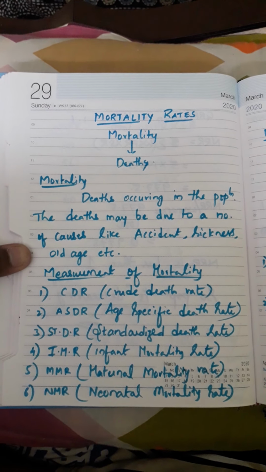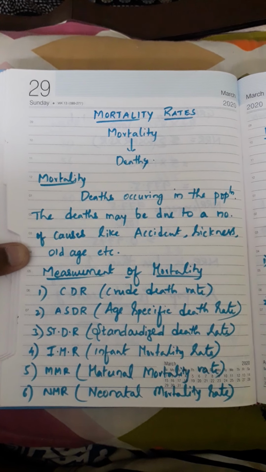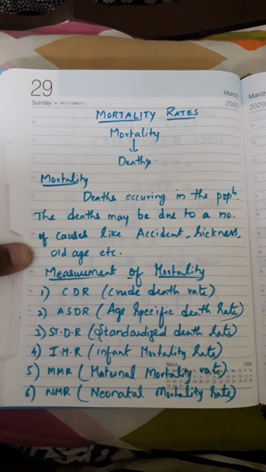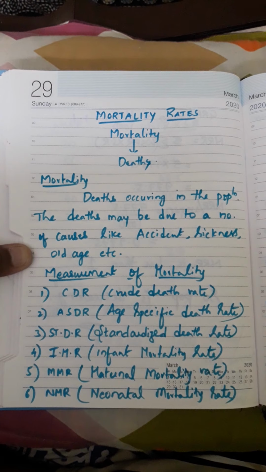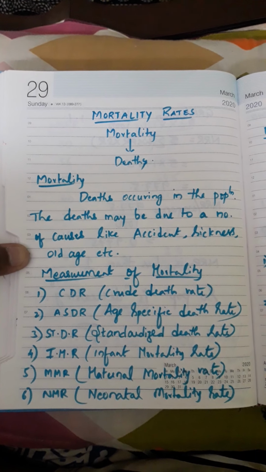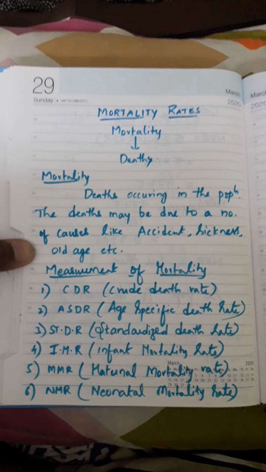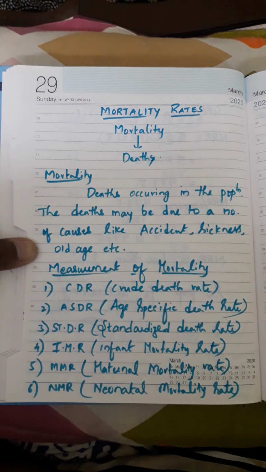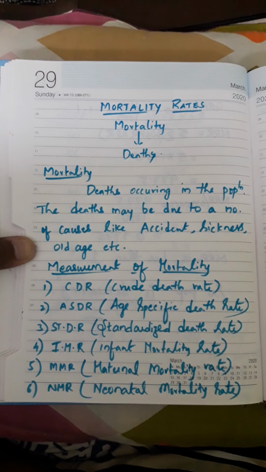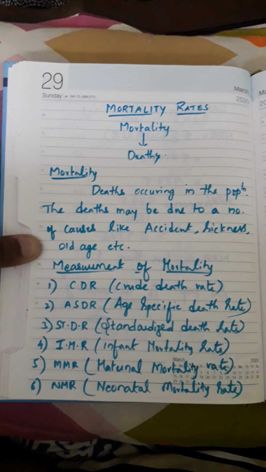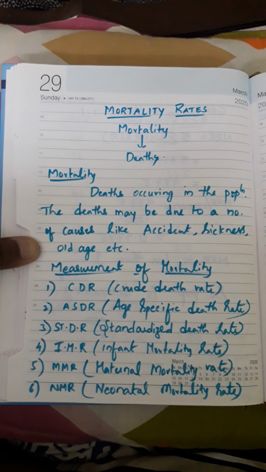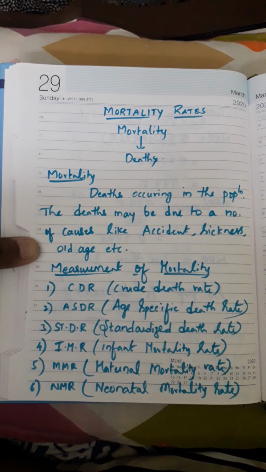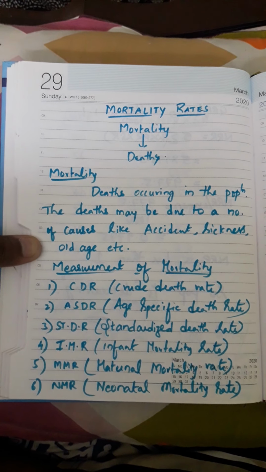You know that mortality refers to deaths. These deaths occurring in the population, we call it mortality. So mortality means deaths occurring in the population. Now there are many causes of death.